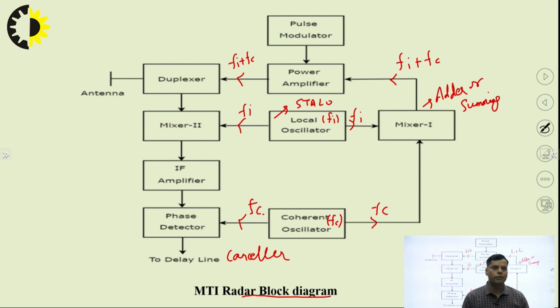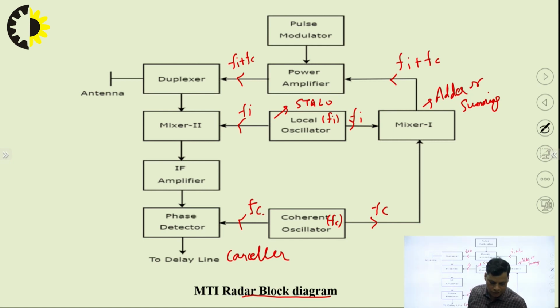Now next what will happen? The duplexer transmits this frequency Fi plus Fc into free space from the antenna, which is acting as a transmitting antenna. After the transmission, at a certain interval, the echo frequency will be received by the duplexer, where the antenna acts as a receiving antenna.